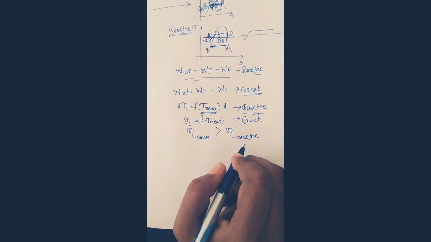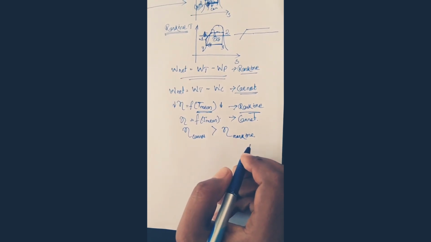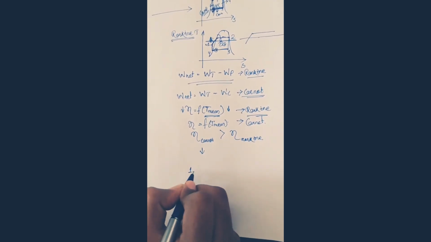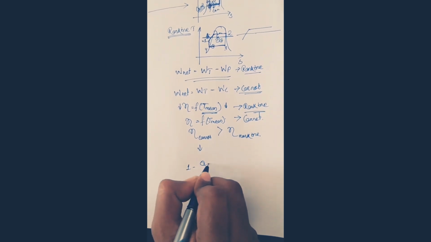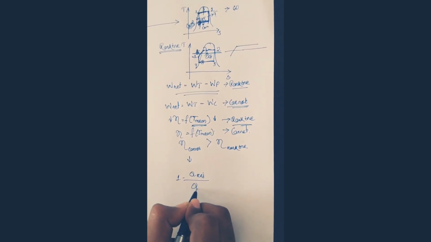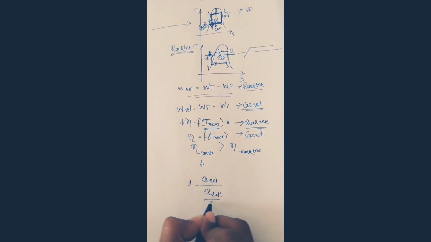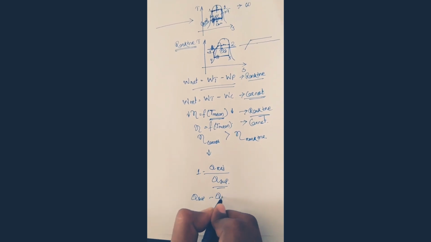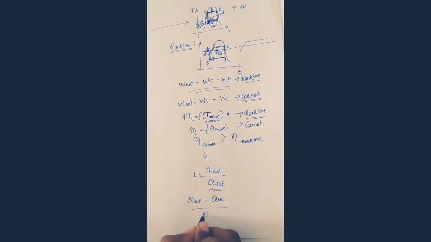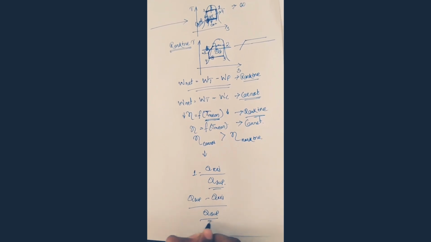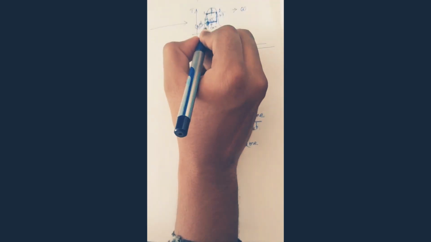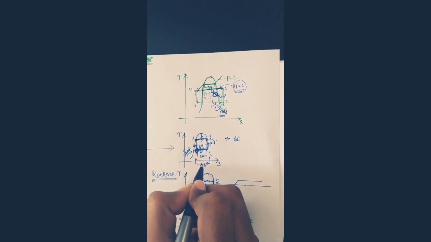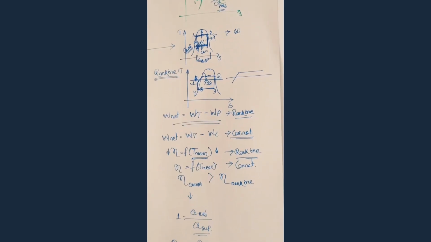So we discussed what net work is and how we can calculate efficiency. To calculate efficiency: 1 minus heat rejection by heat supply, or heat supply minus heat rejection by heat supply. So here the entropy difference, what we are getting, this is the entropy difference. We will put it over here.